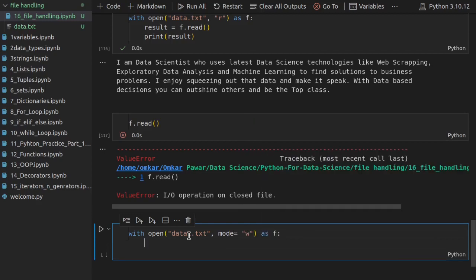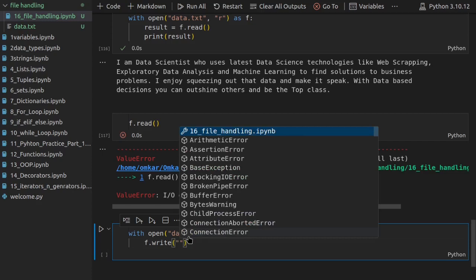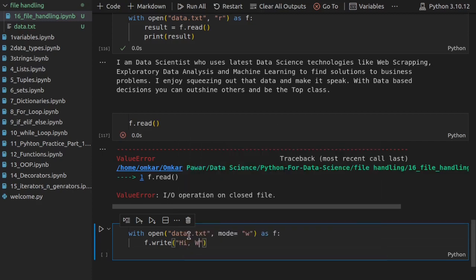Inside the with block I will use the write method, and by using that I will write some text like, hi, welcome to data decides.